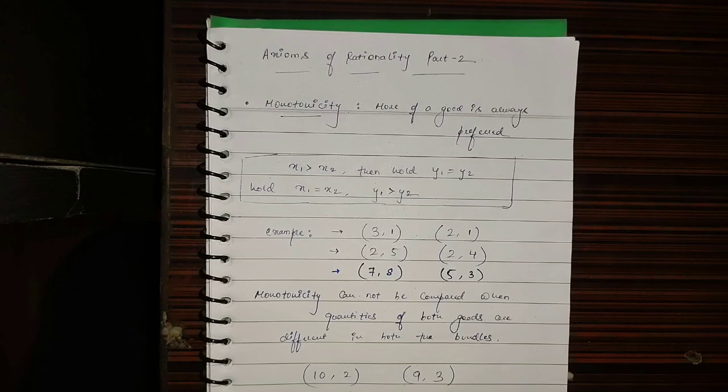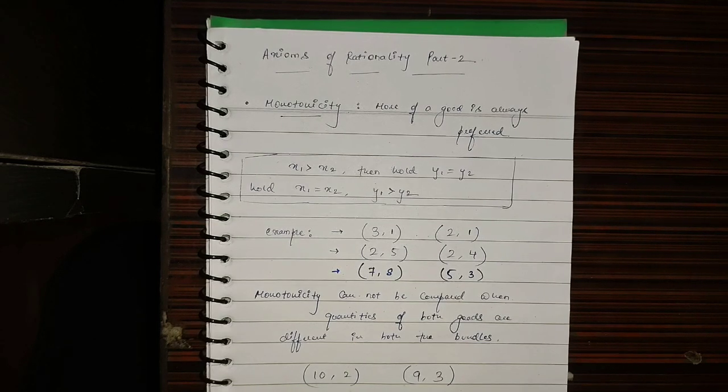The completeness axiom says that your preferences should be complete, meaning they should be comparable. A person should be able to tell if he prefers bundle X over Y, or Y over X, or he is indifferent between the two. The reflexive axiom says that if you are given two identical bundles, then you can either prefer one over the other, or you can be indifferent between the two.